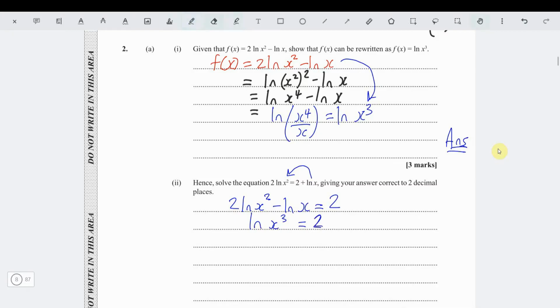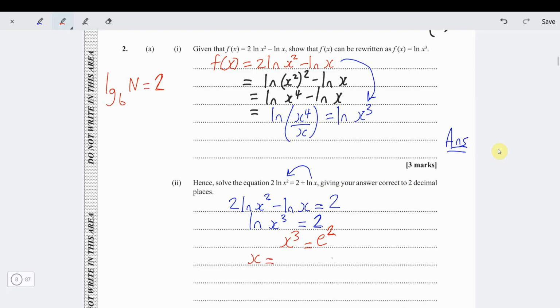Nice. So now it's way easier to solve. Remember the definition of logarithm: the log of a number to a base is equal to a power. In that case, we're saying the number x cubed is equal to the base, and remember ln has base e, so it's e squared. So to find x, x is the cube root of e squared. That's your answer.